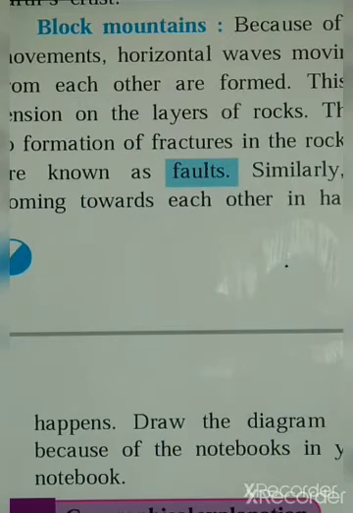Well, dear students, now we are talking about the block mountains. Block mountains are formed because of the horizontal parallel movement which acts away from each other instead of acting against each other. It leads to the creation of fractures, or we may say in other words, faults into the soft layer of rocks.